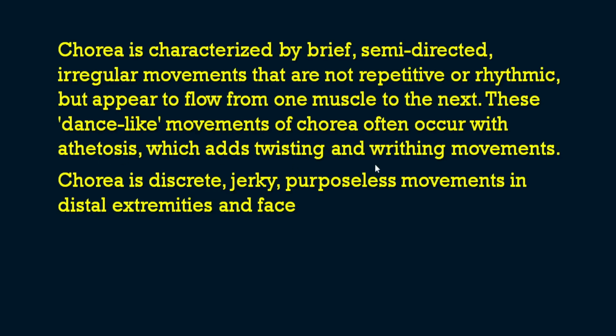Okay, that twisting and writhing movement is otherwise known as athetosis. So chorea is characterized by brief but semi-directed irregular movements that are not rhythmic, and it can flow from one muscle to another. So chorea is discrete, jerky, purposeless movements in the distal extremities and face. Okay, so that is chorea.